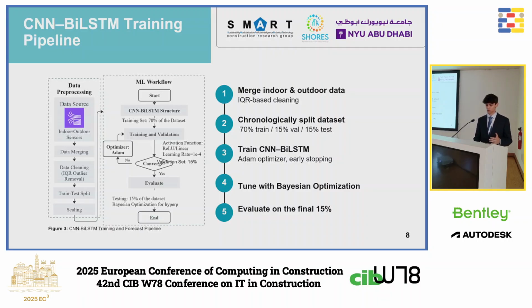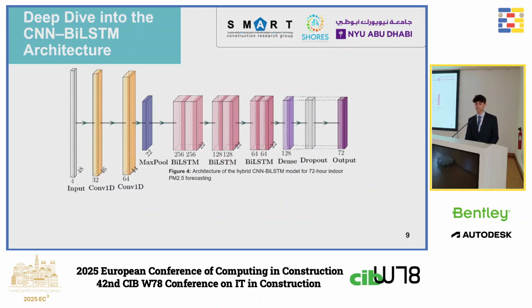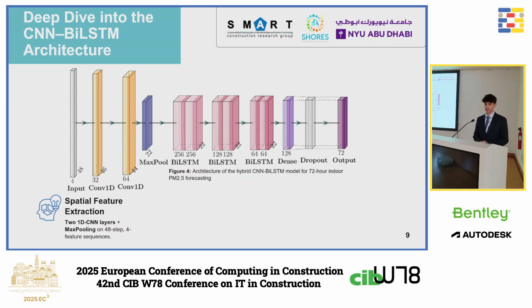So this is the workflow for training, but let's take a deep dive into the CNN-BiLSTM architecture. We start with the input layer and 2 convolutional neural network layers that basically extract the spatial features. That's why we have 2 of these CNN layers. It uses 48 steps, so we look back 48 hours, and we take 4 feature sequences: as I mentioned before, humidity, temperature, and PM2.5 indoors and outdoors.